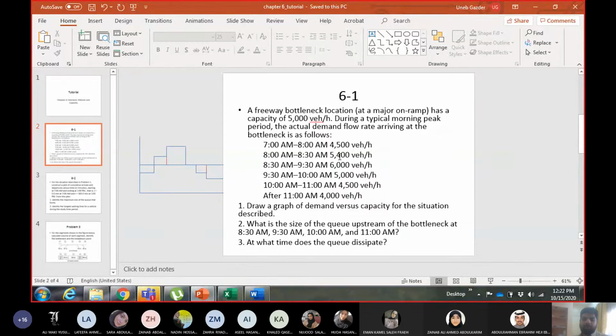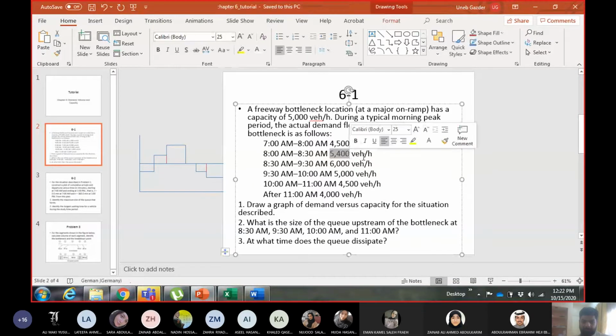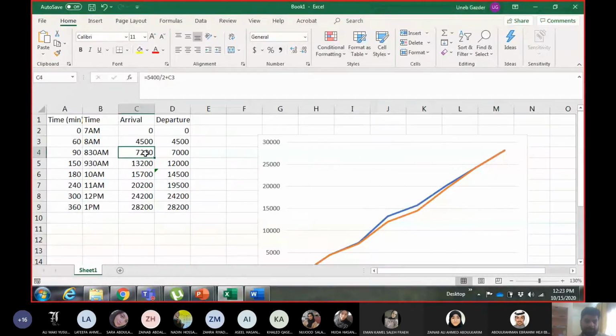Half of 5,400, so 5,400 divided by 2 because it's for half an hour, plus the previous value because we are calculating cumulative. So half of 5,400 plus the previous value, which is 4,500.